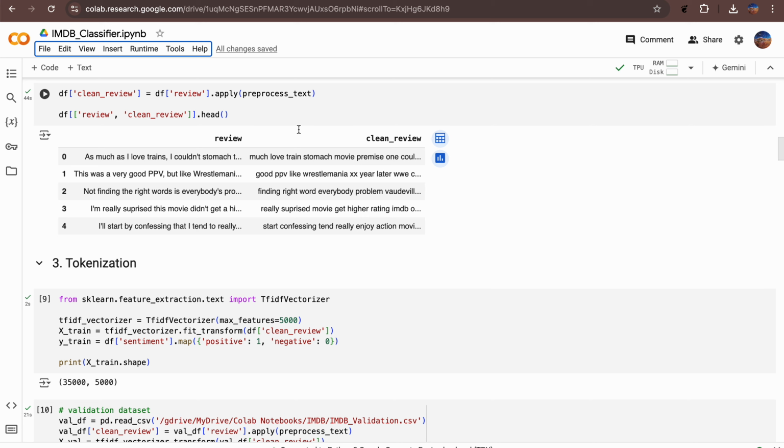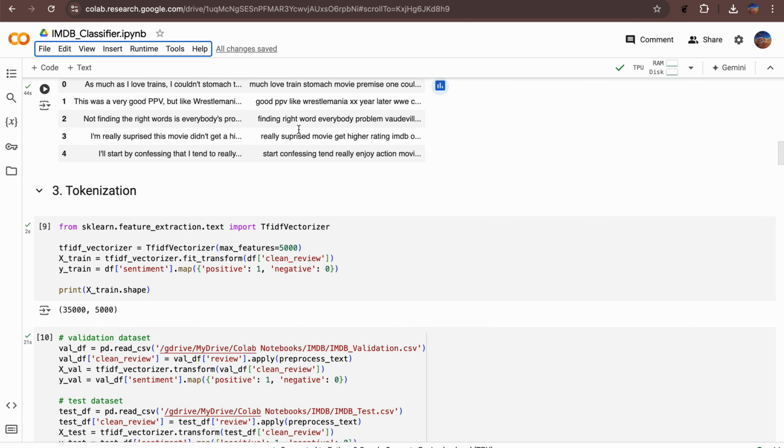I applied the preprocess text function to the review column in my data frame and stored the result in a new column named clean review. By comparing the review and clean review columns, you can see the effect of the preprocessing steps applied to the data.